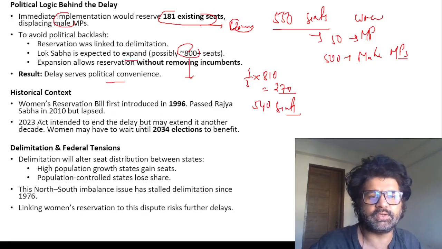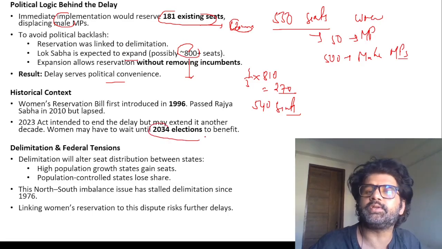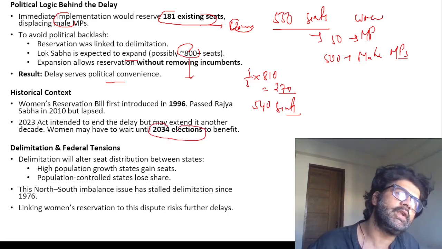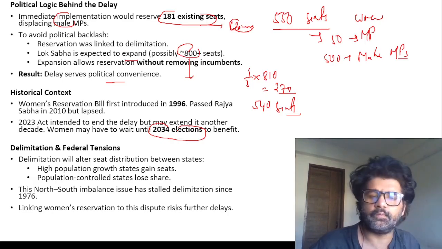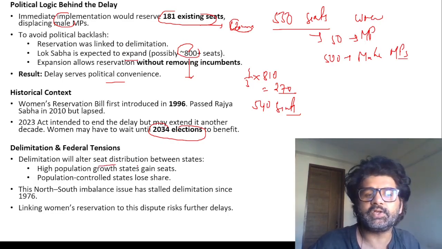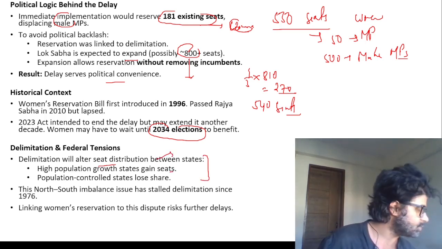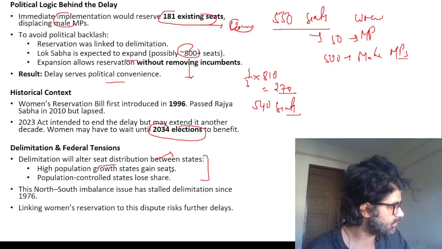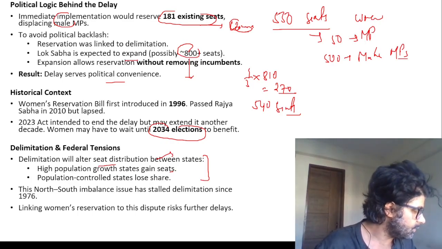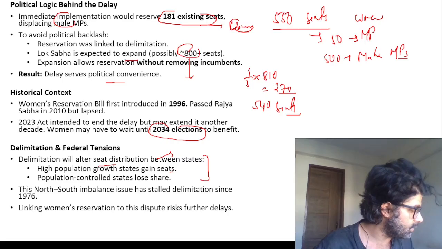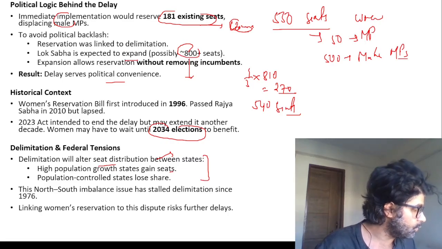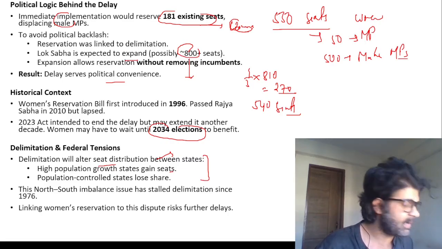Women Reservation Bill, you can see the history. H.Y. Qureshi sir is saying that maybe they have to wait till the 2034 elections, but let's not jump to that. Delimitation will alter the seat distribution between states. High population growth states will gain seats, and that will lead to more friction with the southern states, which have controlled their population. They anyway had this friction during finance commission resource devolution. Now this friction will percolate down to delimitation. So let's see how that pans out.